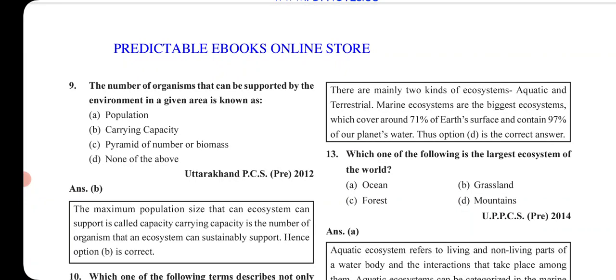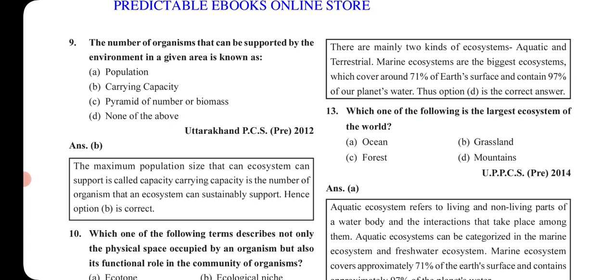Next question is the number of organisms that can be supported by the environment in a given area is known as. So this is the carrying capacity. Okay. The thing you can support is your carrying capacity. So here the number of organisms that can be supported by the environment in a given area is known as its carrying capacity.